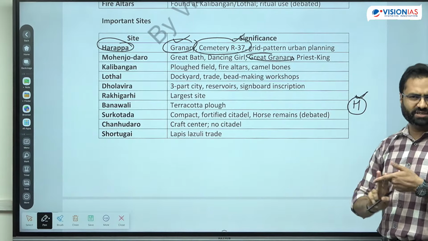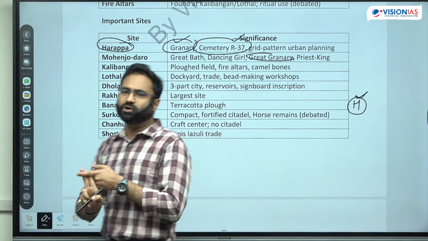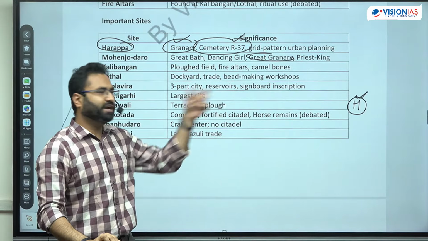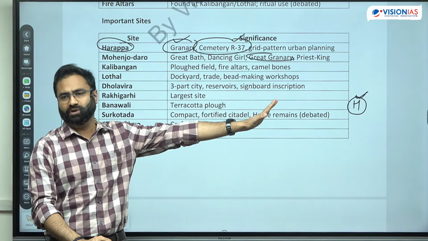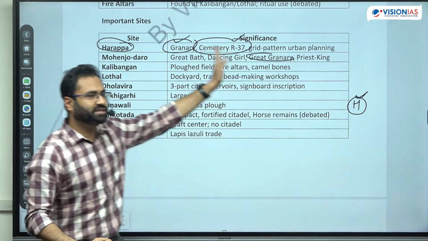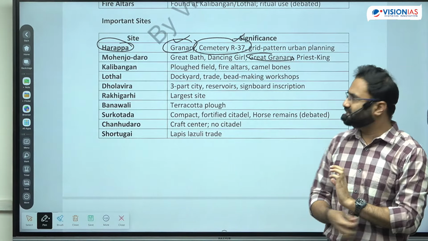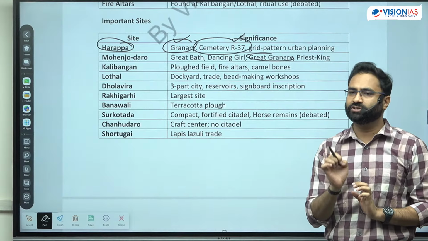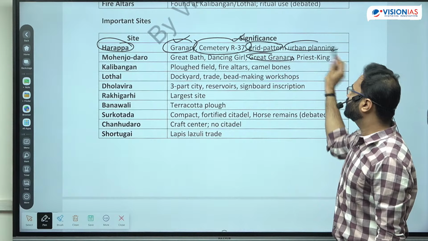So two types of cemetery, or graveyard you can also say, were observed. It is the R37 type and the H type. H type is associated with the post Harappan or the later Harappan time period. R37 is associated with the mature Harappan time period. So the Harappan practices, those which were prominent at the site of Harappa, those types of practices were there. Then there were grid patterns, generally associated with urban planning, right?